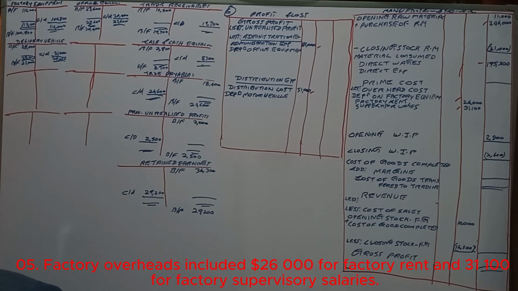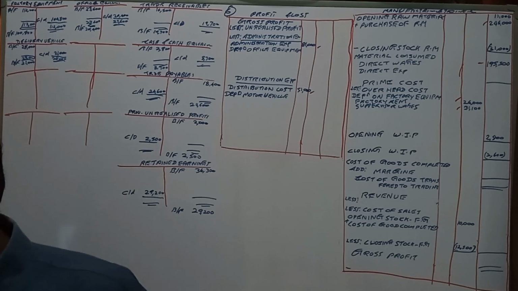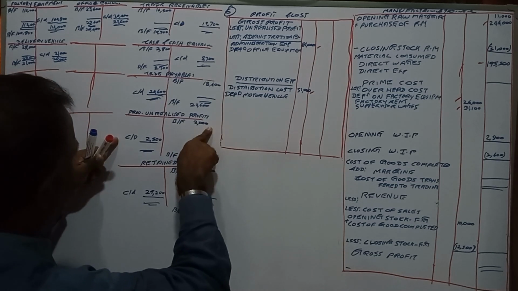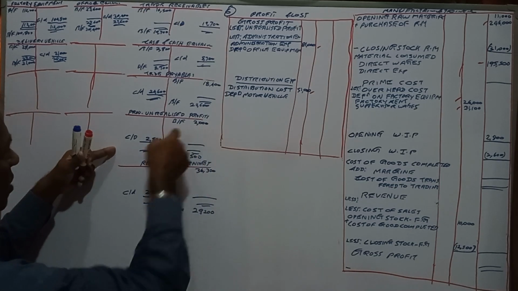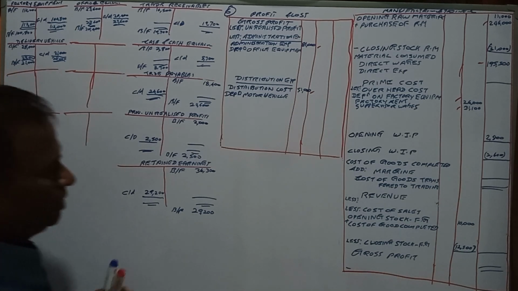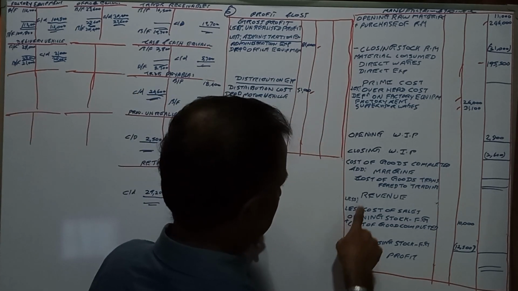From the given information, they have given the provision for unrealized profit, 2,000 and 2,500. So how can we get it?